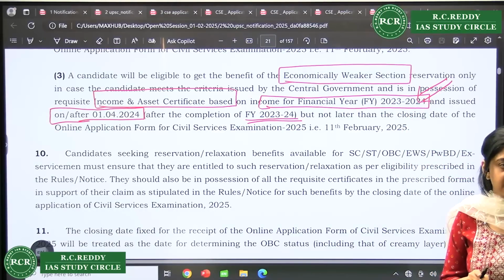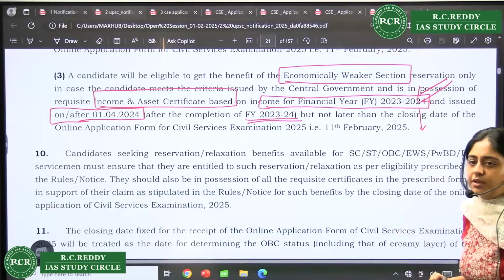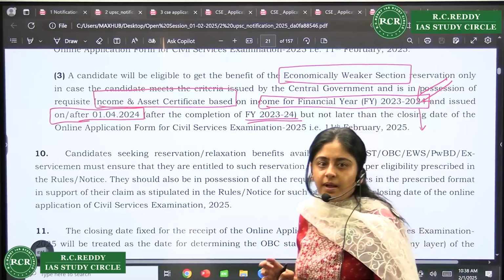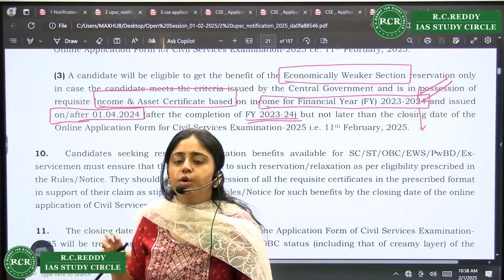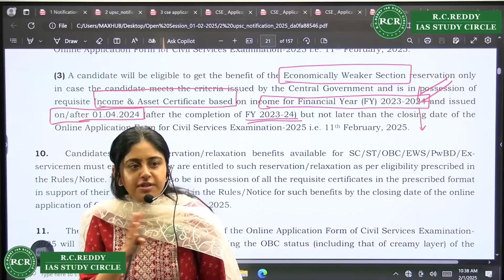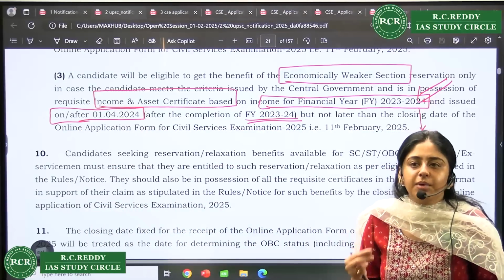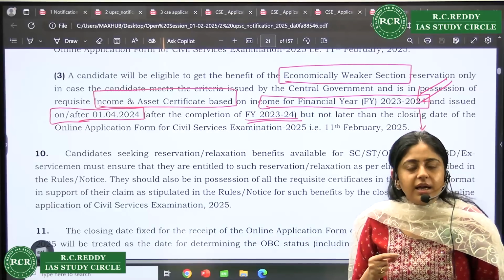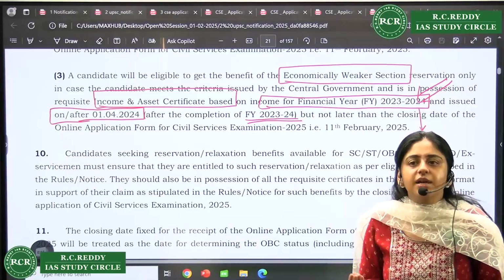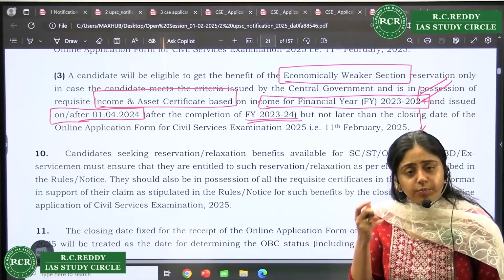Now EWS, I don't know how many students are there in this category. This is with respect to family income, entire family. When you're talking about OBC, it is just your parents' income. Right? This is the difference between OBC and EWS. So these minute things please keep in mind. Don't fill wrong things. Even if you make an honest mistake, they will not listen to anything about your candidature. Right? So be very careful.